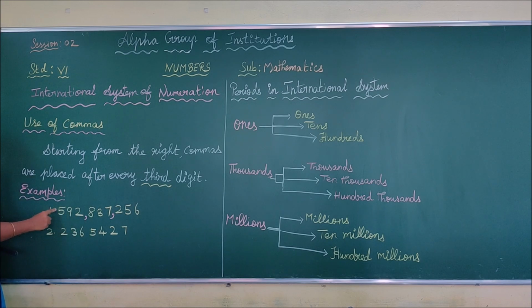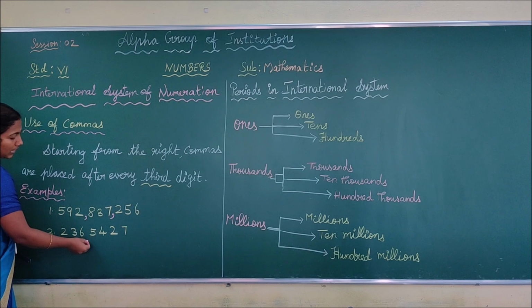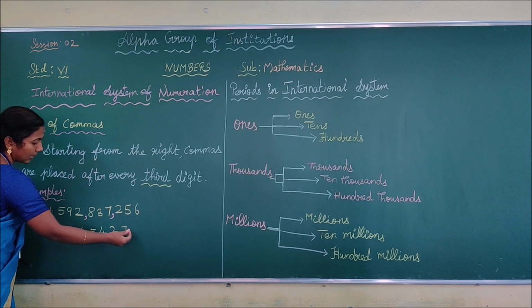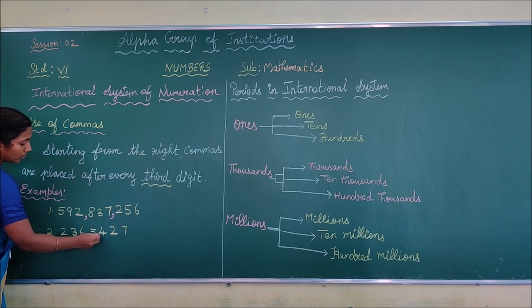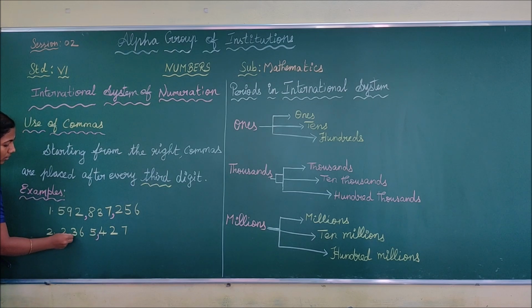1, 2, 3. Before that you don't have any number, so you have to stop the comma up to this. Similarly, the second one. Starting from the right hand side, 1, 2, 3. Before that you have only one number, so you are stopping the comma up to this. I hope you understand, children.